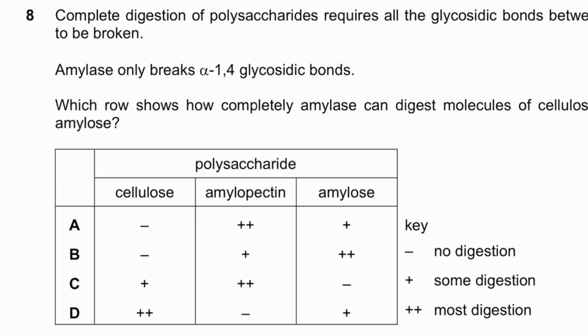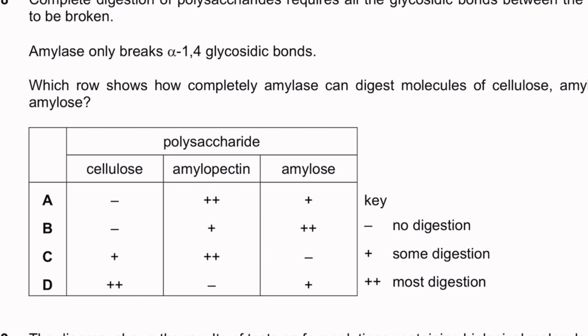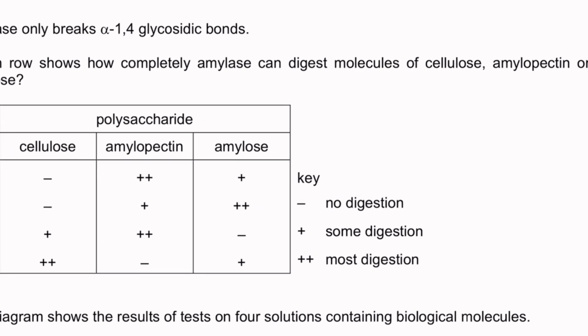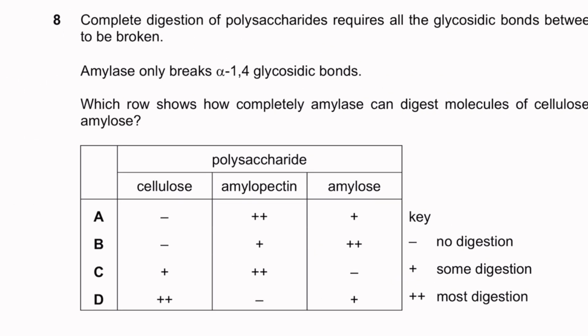Complete digestion of polysaccharides requires all glycosidic bonds between the monomers to be broken. Amylase only breaks alpha-1,4 glycosidic bonds. Which row shows how completely amylase can digest molecules of cellulose, amylopectin, or amylose? Cellulose has beta-1,4 glycosidic bonds, therefore it will not be broken down, so a minus would be right. Amylopectin has both alpha-1,4 and 1,6 glycosidic bonds, therefore it won't be broken down completely, as opposed to amylose, which is only made of 1,4 alpha-glycosidic bonds. And so the answer here should be minus, minus, and then plus for amylose, so it's B.